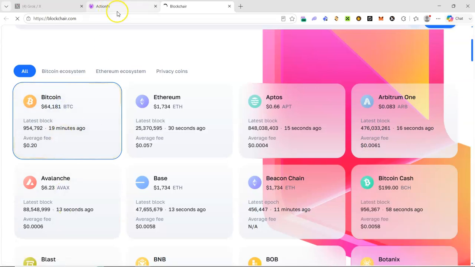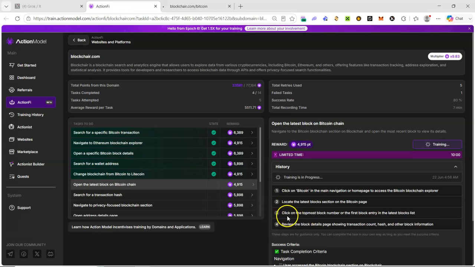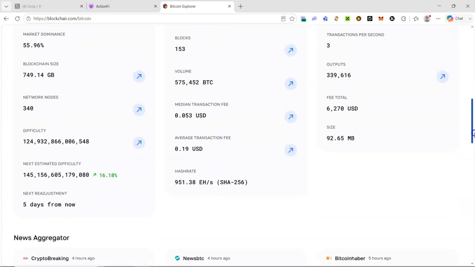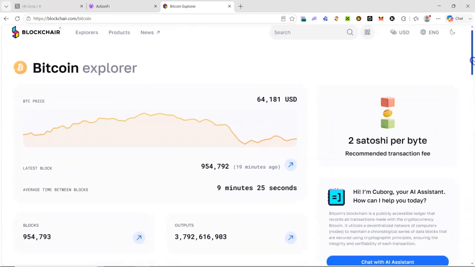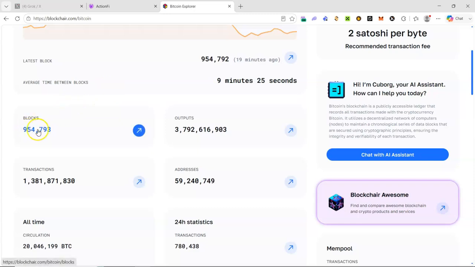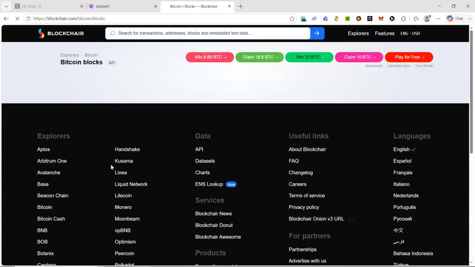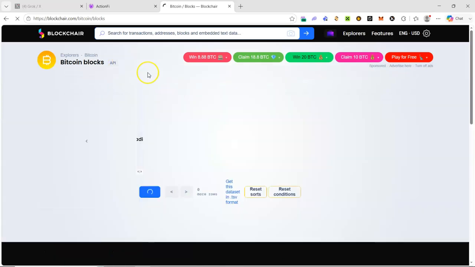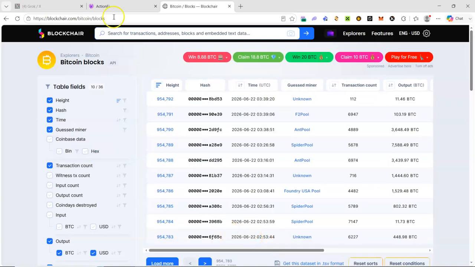Then what next? Let me still study this. Click on the topmost block number. So we are going to click on the topmost block number. How do you get the block number from here now? You just have to click here to open the blocks, right? Then you get the block numbers. Once you get the block numbers, the numbers are many. The topmost, I think, should be the first or the latest block. You click on it. So these are all the block numbers here, right?